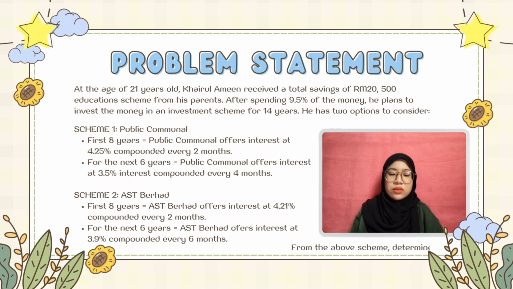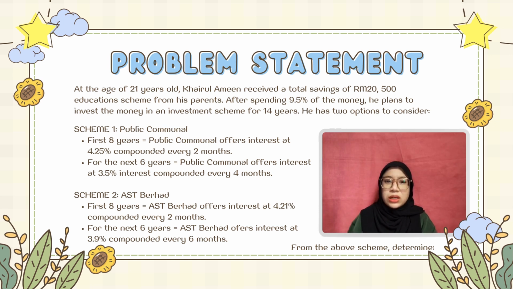Question 1. At the age of 21 years old, Khairul Amin achieved a total saving of RM 20,500 from an education scheme from his parents. After spending 9.5% of the money, he planned to invest the money in an investment scheme for 40 years. He has two options to consider. Scheme 1, Public Communal. First 8 years, Public Communal offers an interest rate of 4.25% compounded every 2 months. For the next 6 years, Public Communal offers interest at 3.5% compounded every 4 months.